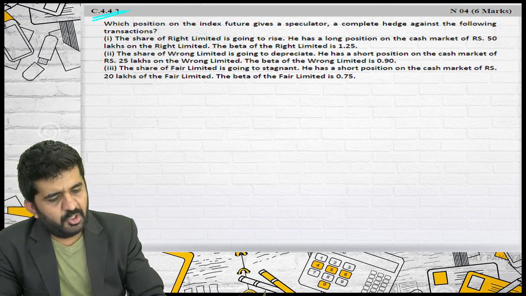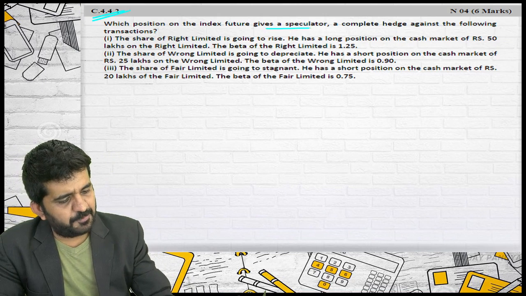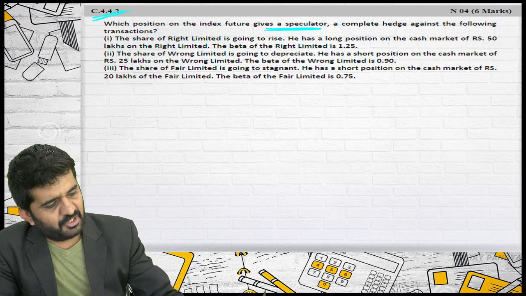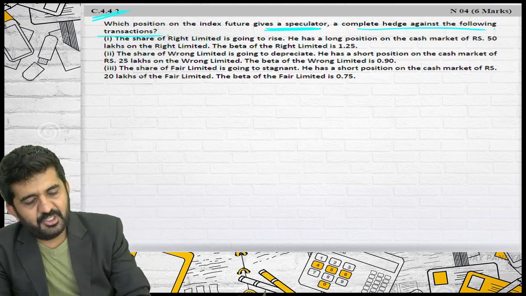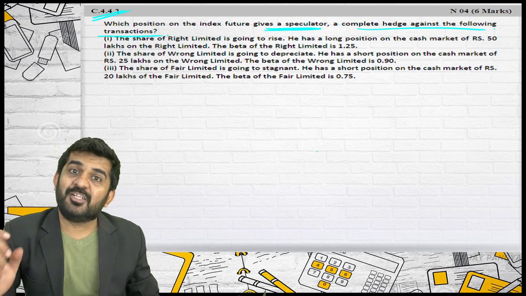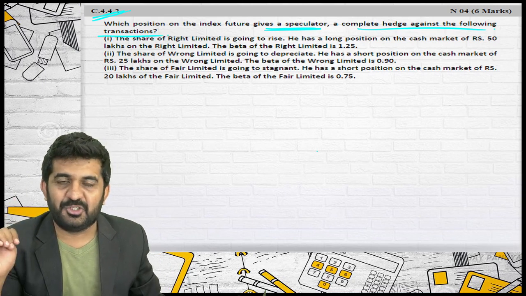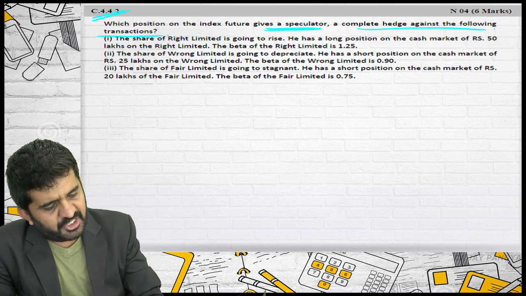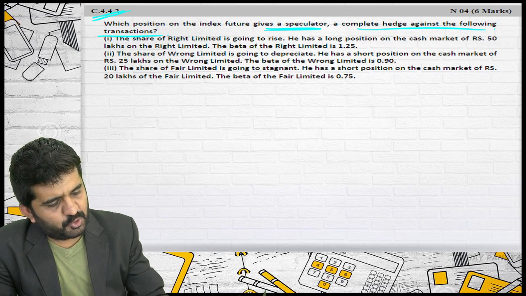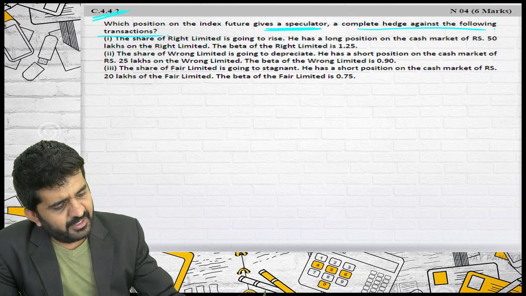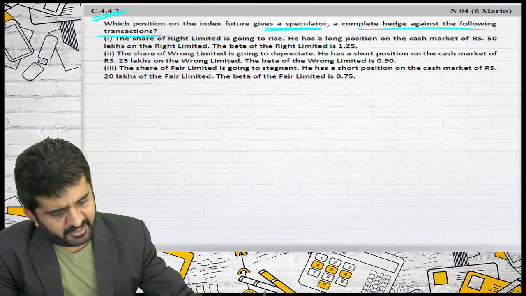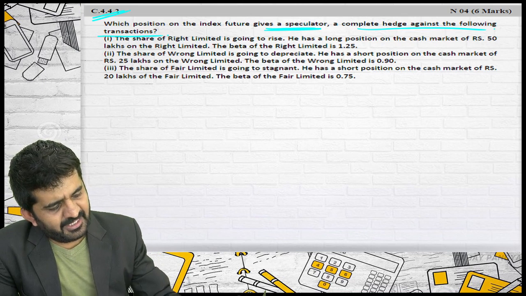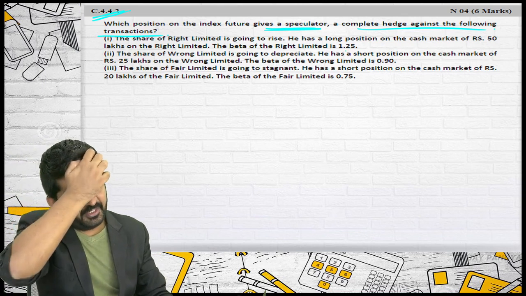Which position on the index future gives a speculator a complete hedge against the following transaction? Now you are not a hedger, even you are a speculator. So you are a gambler. You have taken some position and now you feel that it is risky and you want to hedge the position for some time. He has taken a share of Right Limited is going to rise. He has a long position on cash market of rupees 50 lakhs on Right Limited. The beta of Right Limited is 1.5.